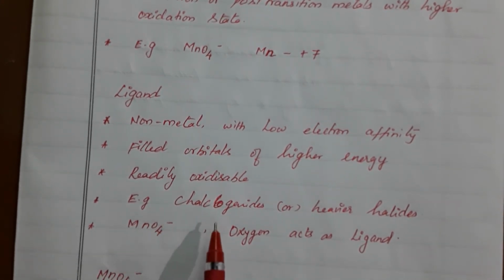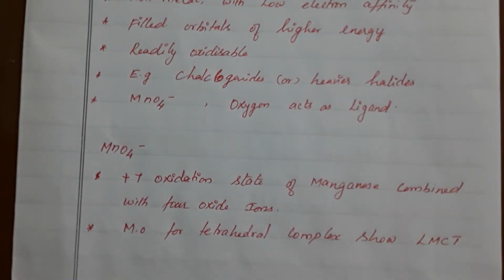Examples are chalcogenides, from group number 16, the oxygen group family, or heavy halides from halogens. Again, as an example, MnO4 minus, here the O4 minus oxygen acts as a ligand. The charge transfer takes place from oxygen to the manganese. Now let's see it in detail.